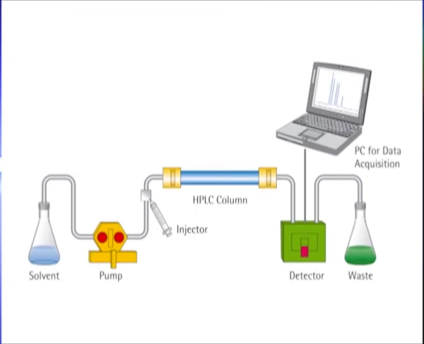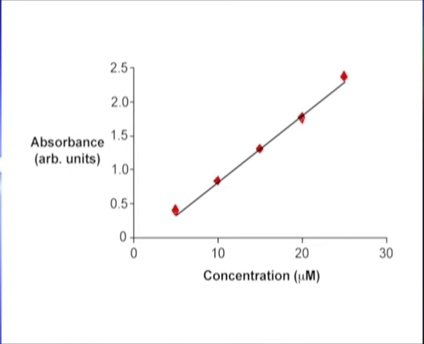Spectroscopic analysis is commonly carried out in solutions, but solids and gases may also be studied. A UV visible spectrophotometer may be used as a detector for HPLC. The presence of an analyte gives a response assumed to be proportional to the concentration. For accurate results, the instrument's response to the analyte in the unknown should be compared with the response to a standard. This is very similar to the use of calibration curves.